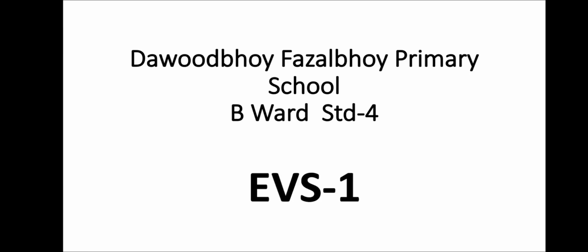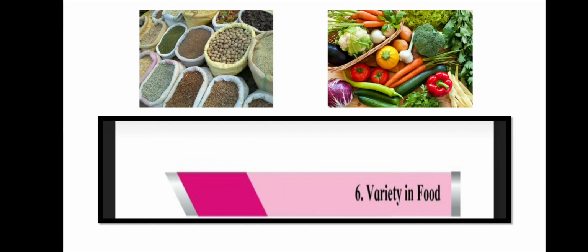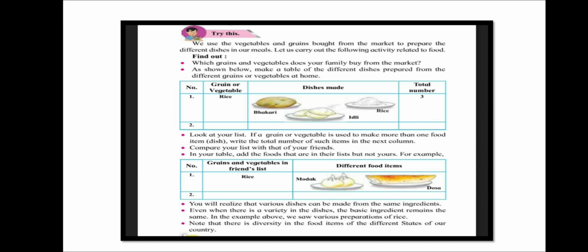Today we are going to learn EVS 1, Chapter 6, Variety in Food. Try this. We use the vegetables and grains both from the market to prepare different dishes in our meal. Let us carry out the following activity related to food.